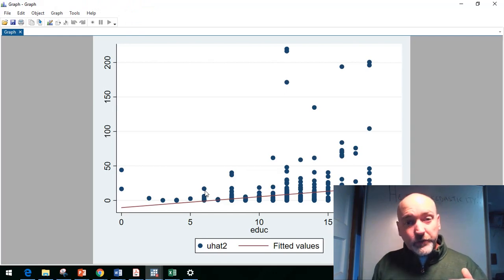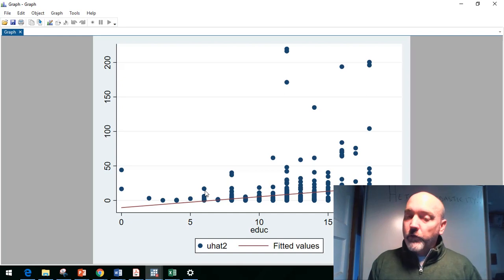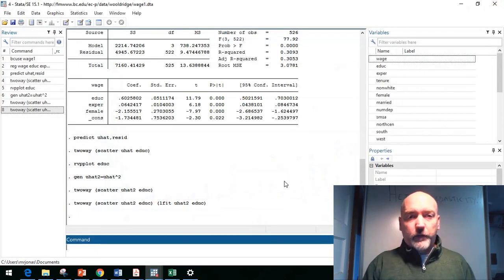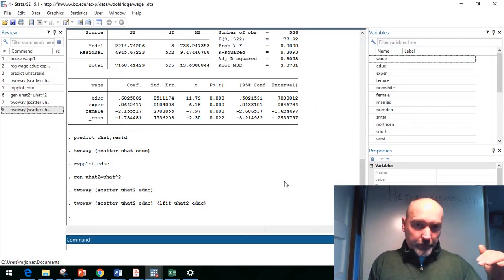And we see that positive slope, so it seems to indicate higher levels of education, higher average levels of squared residuals, which represents higher variance of our error terms. So everything seems to be pointing in the direction of heteroskedasticity, at least partially due to education.